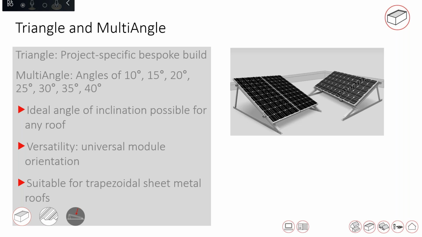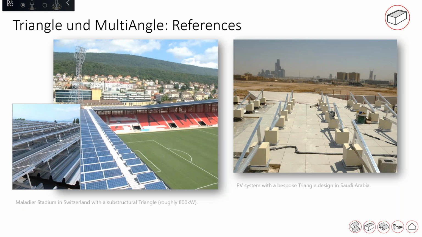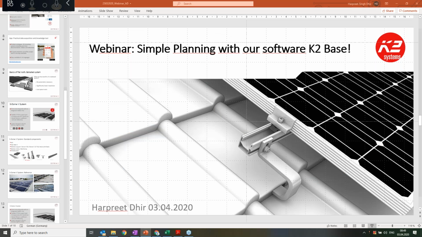See, this is a beautiful reference in Switzerland, almost 800 kilowatts, and this is what we have done last year. And then we have also one installation in the MENA region as well. So these are basically some products which I talked about, what K2 is offering for the flat roof systems. Now I take you to the most important part, our today's topic, which is K2 Base.